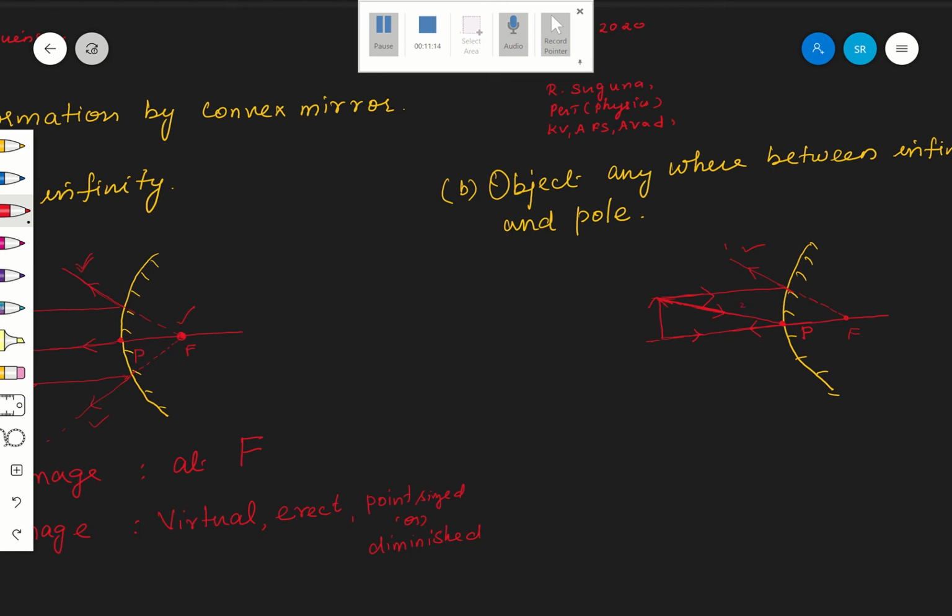For the second ray, it falls at P, and at P the principal axis is the normal. Therefore, the law of reflection should be followed. This angle should be equal to your reflected ray angle, such that it should be like this.